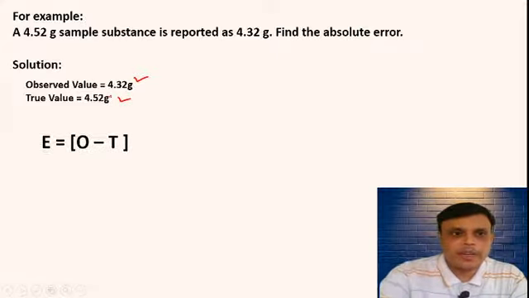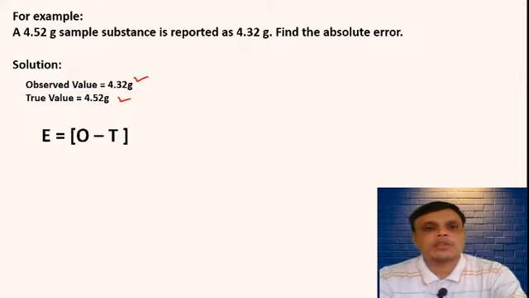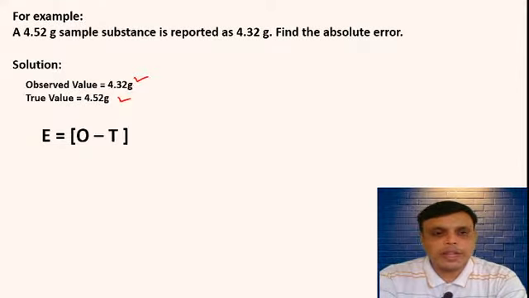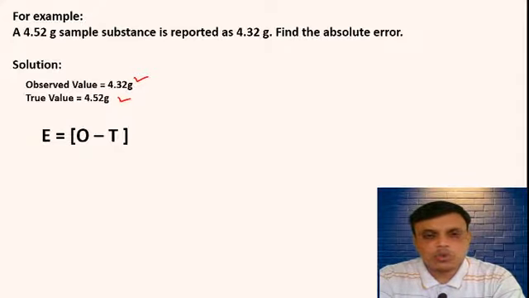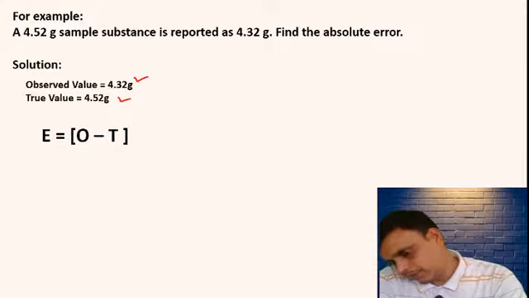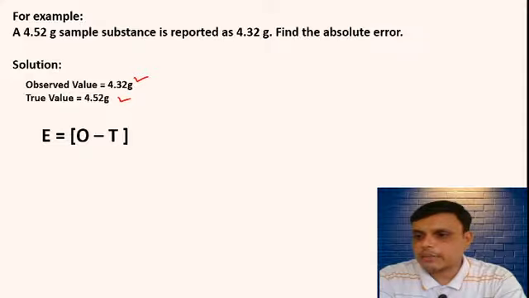Then what is your formula? The formula is absolute error is equal to O minus T. Just put the values of O and T in this equation and tell me the answer.